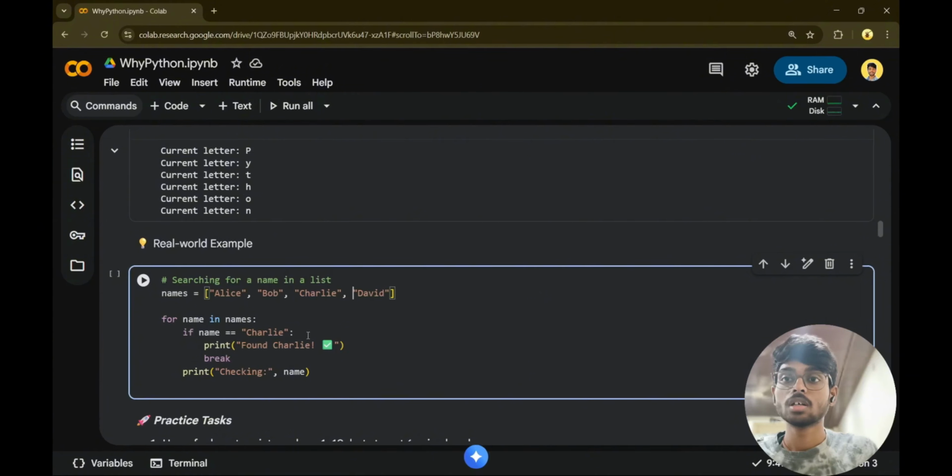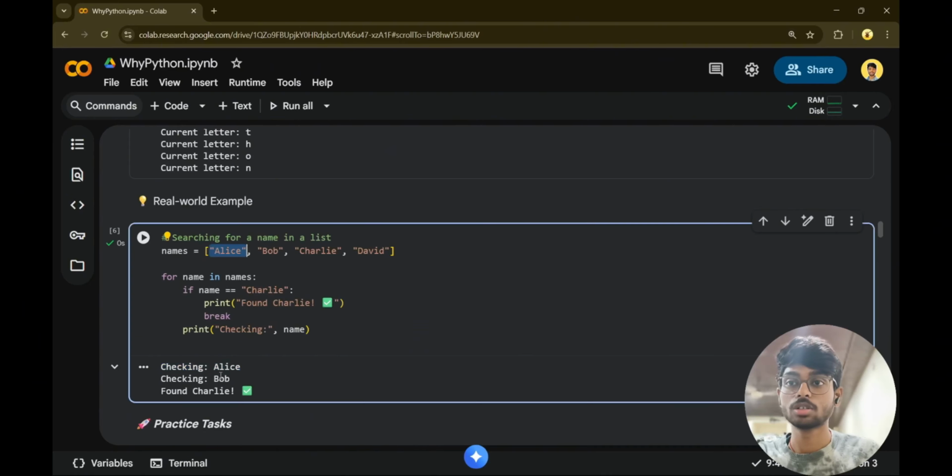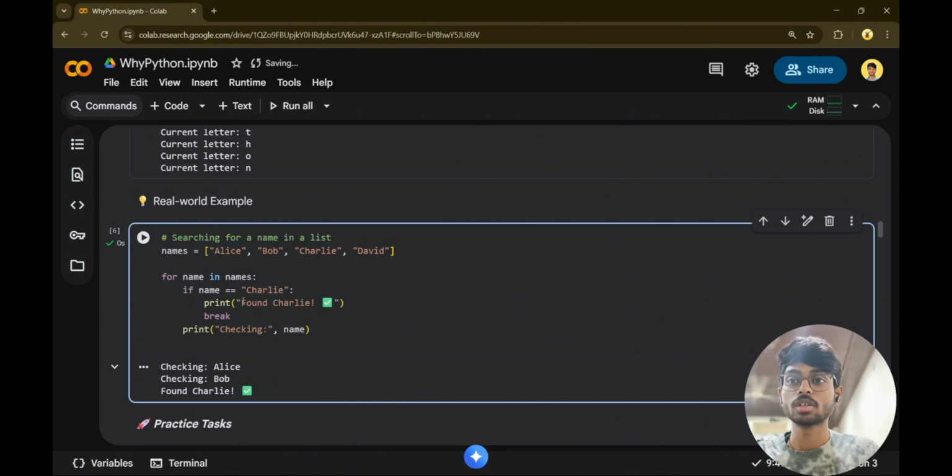See here, I'm finding Charlie in the current iteration. First it checked Alice, and Alice is not equal to Charlie, so it moved on to Bob. Then when it moved to Charlie, it found Charlie and broke out of the loop. And again, no need to check whether David is equal to Charlie because we already found Charlie.